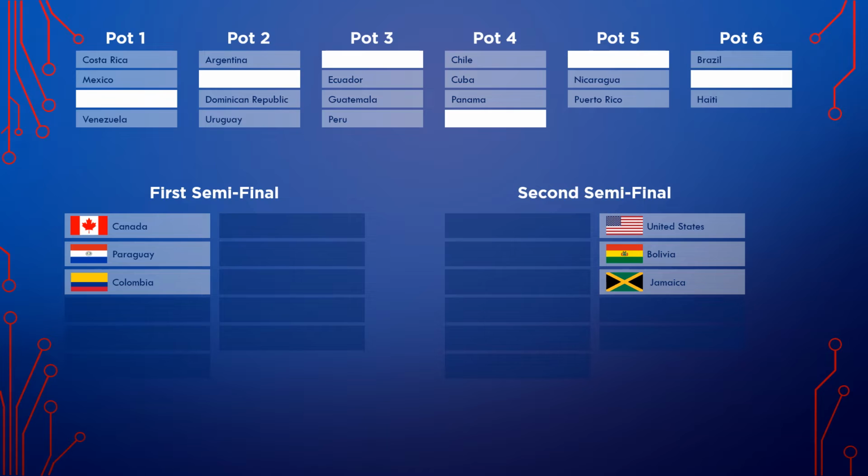And here we've got Mexico. And Mexico will perform in the second half of the first semifinal. Next, from pot 2, we've got Argentina. And Argentina will perform in the first half of the second semifinal.